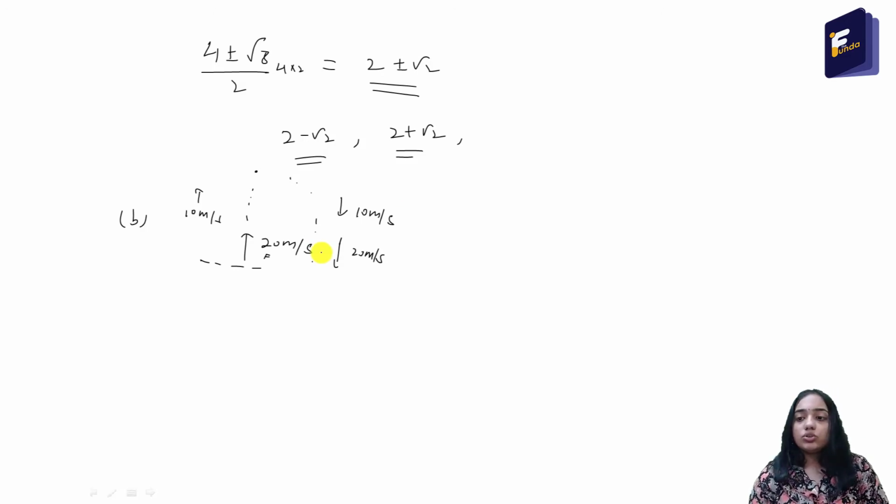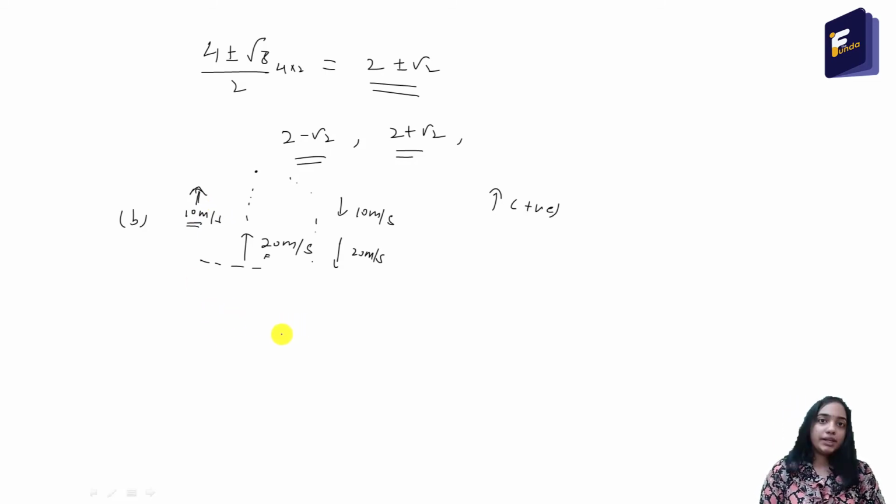So for finding out at which time it will have a velocity of 10 meter per second, let us assume that the upward direction is positive, so the downward direction is negative. First calculate the situation when it has a velocity of 10 meter per second in the upward direction, while it is going up. So V equal to U plus at, this formula we will apply. V is 10, because the final velocity is 10 meter per second in the upward direction.